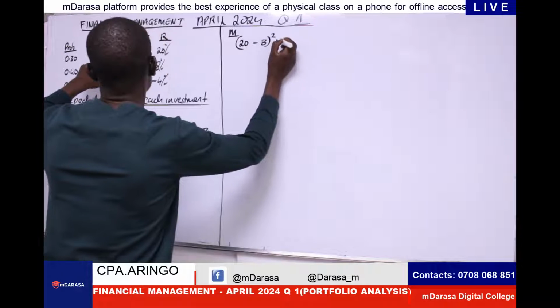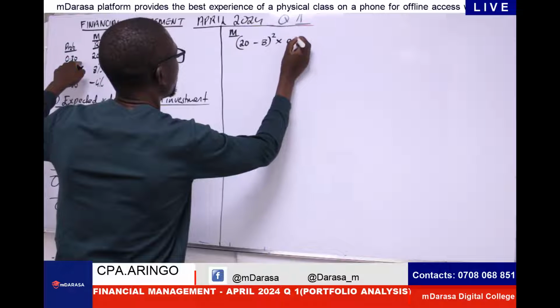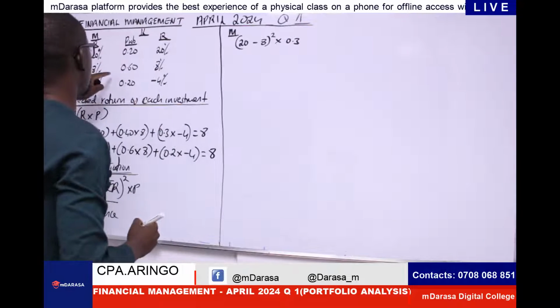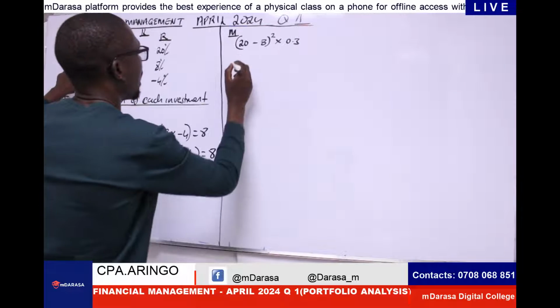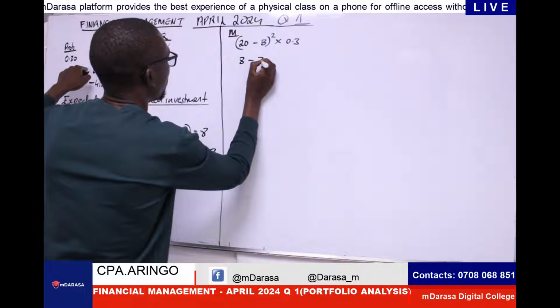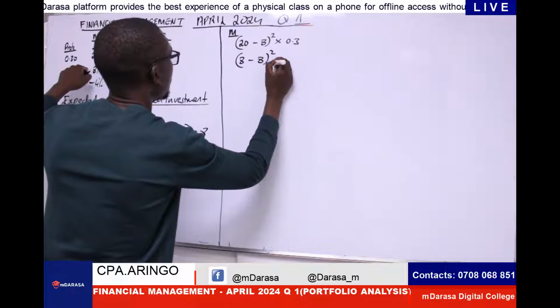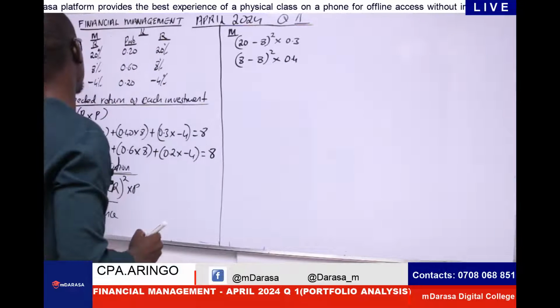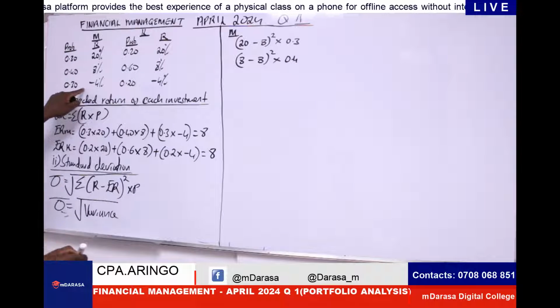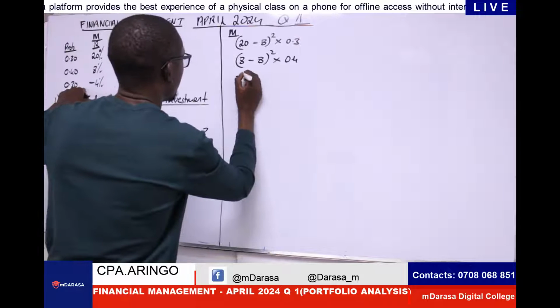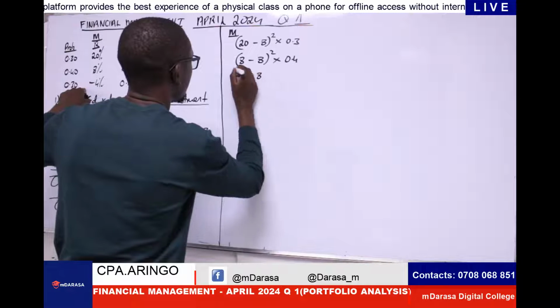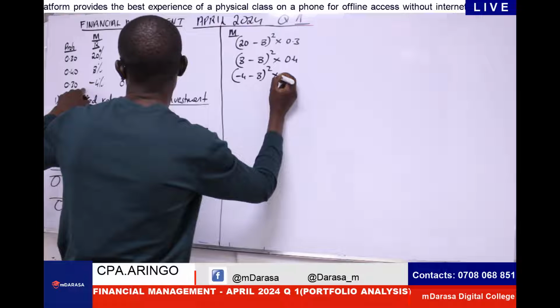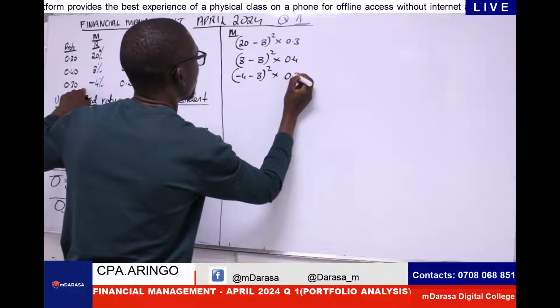I square that times the first probability, which is 0.3. Thereby, I'm going to have my actual return, which is 8, minus 8 squared times probability, which is 0.4. Thereby, I'm going to have the last one here, which is negative 4 minus 8, we square, times probability, which is 0.3.